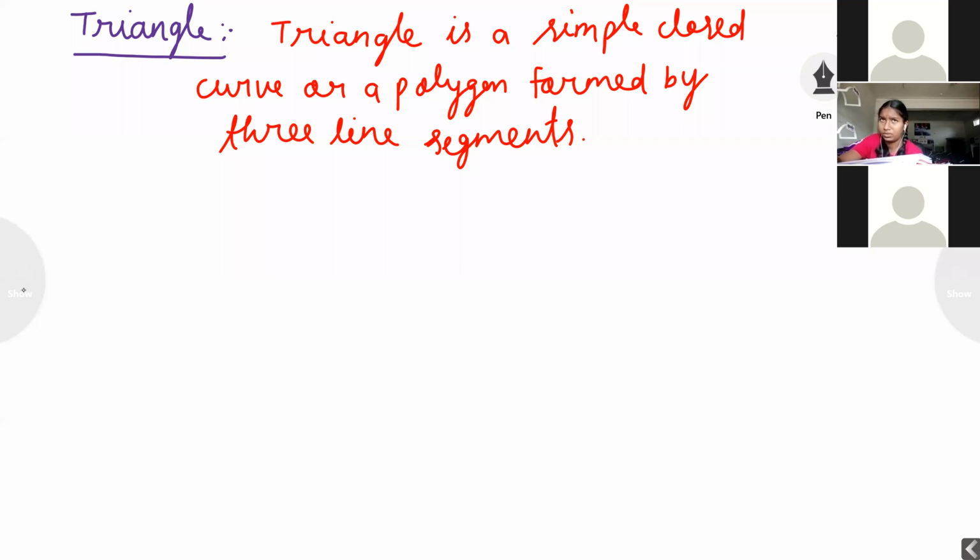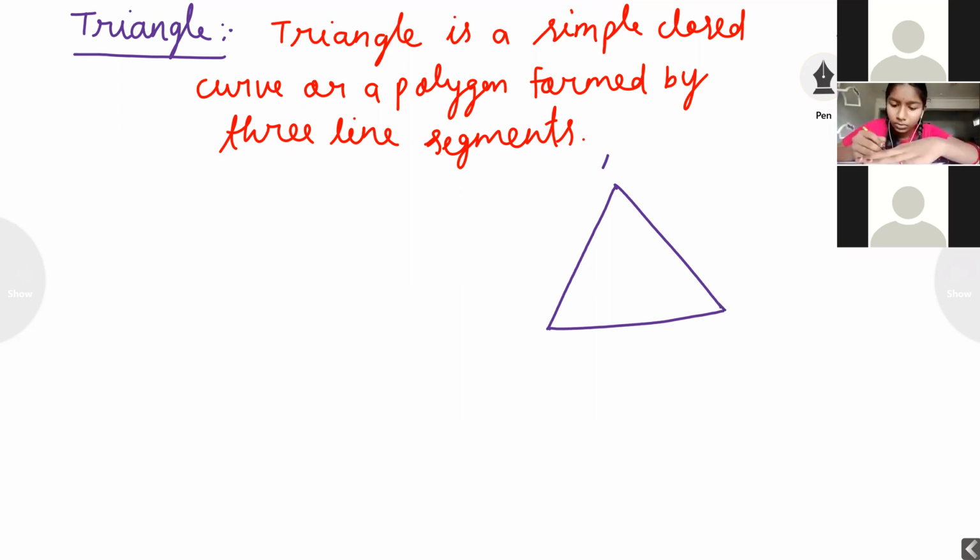Okay, I want to draw one triangle. The triangle's name is ABC.